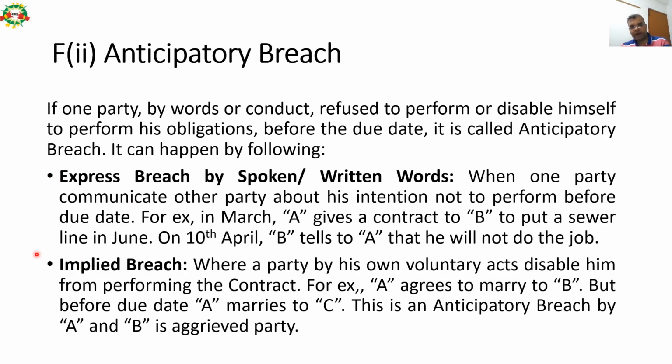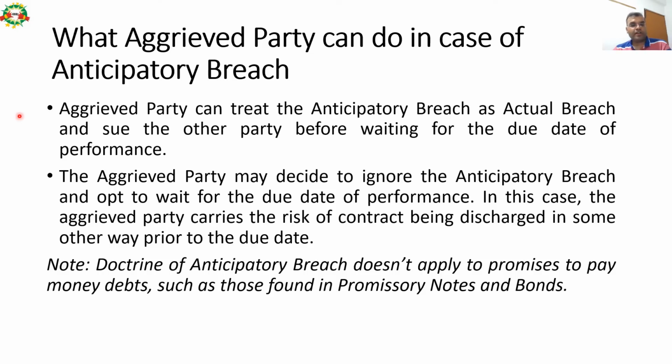Implied breach, where a party by his own voluntary act disables himself from performing the contract. For example, A agrees to marry Mr. B, but before the due date, A marries Mr. C. This is an anticipatory breach by A, and B is the aggrieved party, and Mr. B can sue Miss A or Mrs. A in this case. So the next question arises: what can an aggrieved party do in case of anticipatory breach?